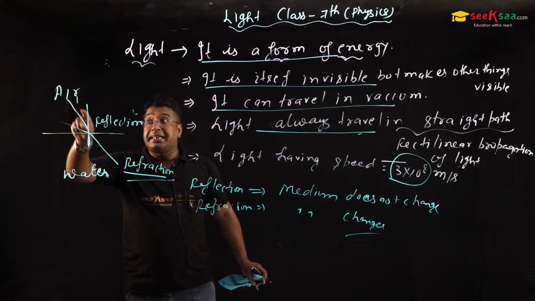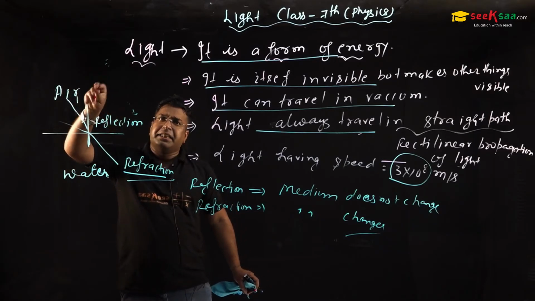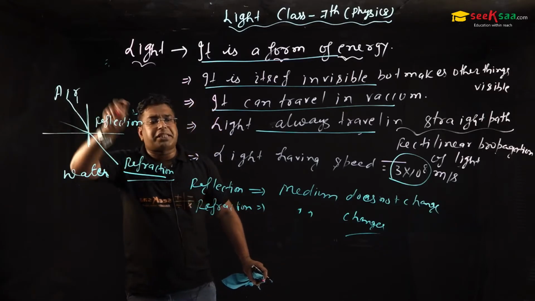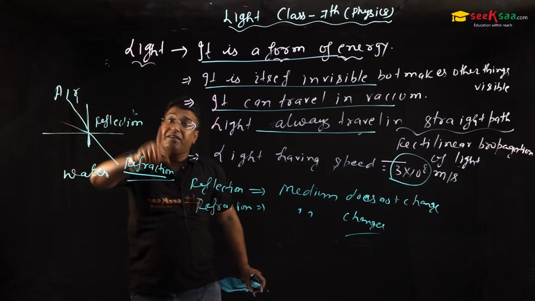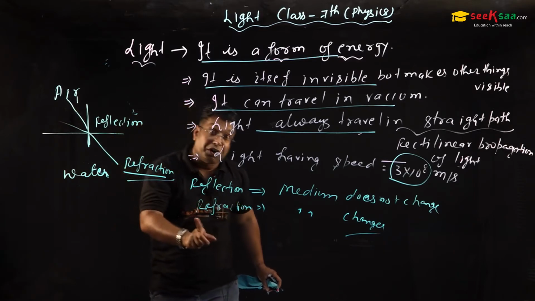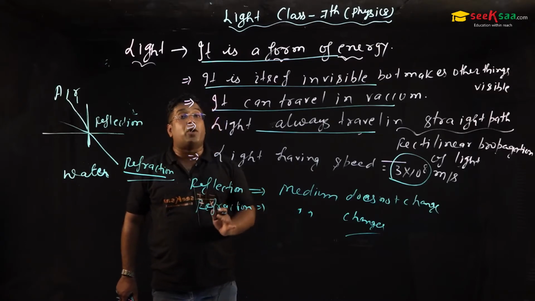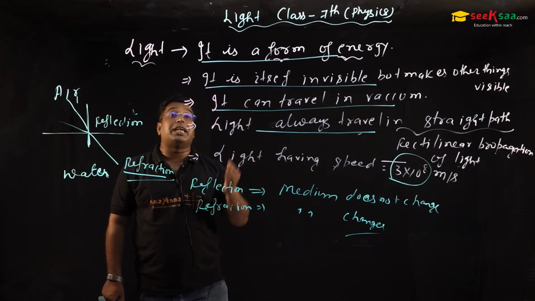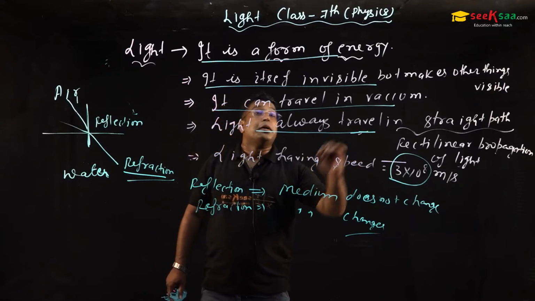When the medium changes, it is called refraction. And sir, if the light enters in air and bounces back in air, came in air and went back in air, then reflection. Came in water, went back in water, reflection. Came in alcohol, went back in alcohol, reflection. But when the medium changes, it is called refraction. So till now we have studied the introduction of light, in which we have quoted 3 to 4 points which are asked in the examination. And most of the time, this question is always asked, property of light.